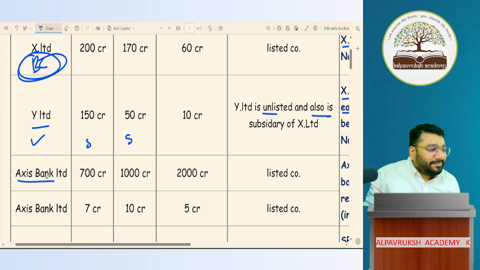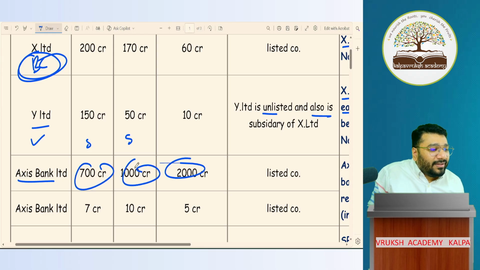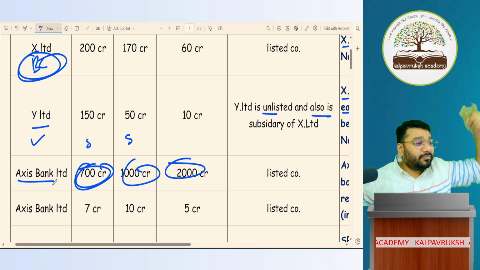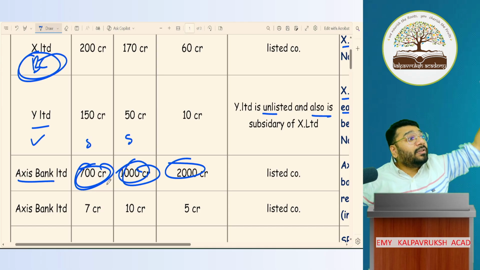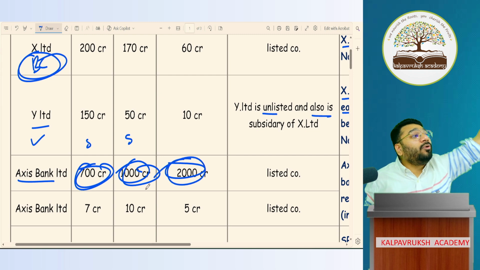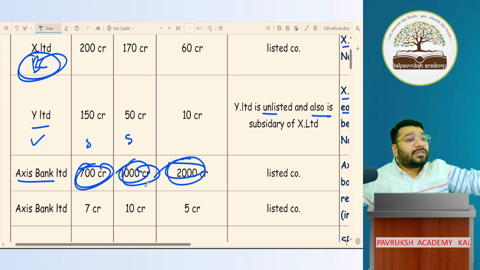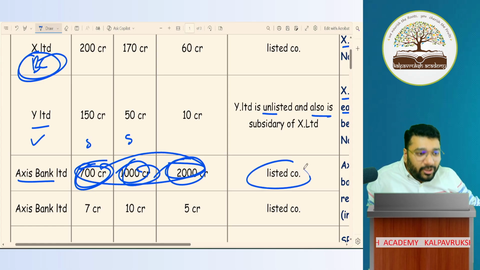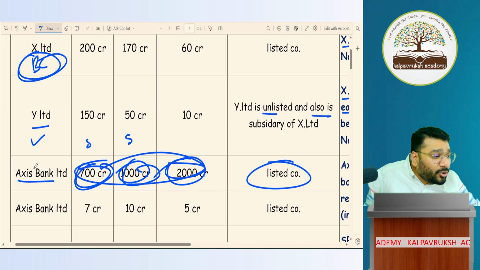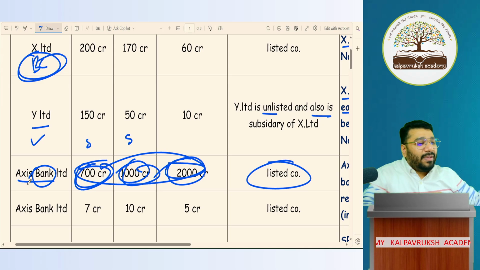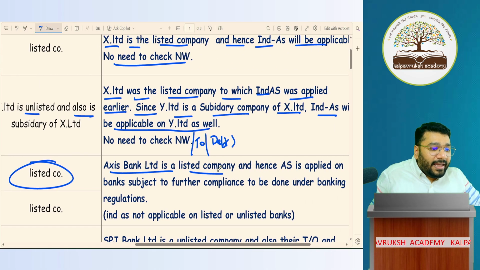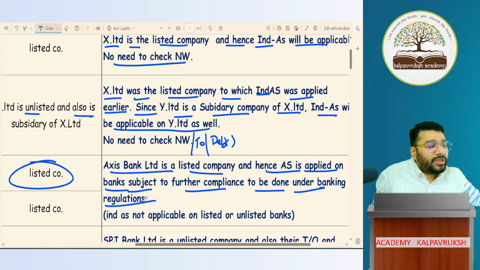Only big company. So will I look into turnover, net worth more than 250 crore and more? Net worth 250 crore and more, turnover more than 250 crore, borrowing more than 50 crore. In all possibility this is a big company. I don't decide based on this, or based on listed. If you say bank, it is a big company. Axis Bank Limited is a listed company and hence Ind AS will be applied on the bank, subject to further compliance to be done under banking regulations.